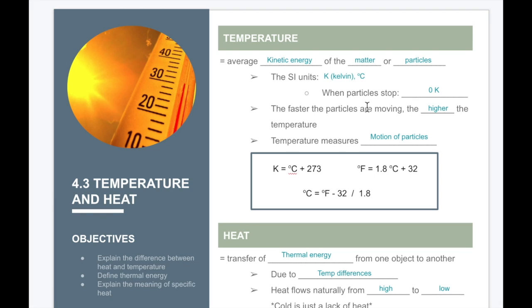The faster the particles are moving, the higher the temperature. If the matter has high kinetic energy, meaning they're moving around super fast, they're going to have a higher temperature than particles that are just vibrating in place. It's going to feel cooler. So temperature just measures the motion of the particles. And as a reminder, here are the conversions for the different units of measuring temperature: Kelvin, degrees Celsius, and Fahrenheit.